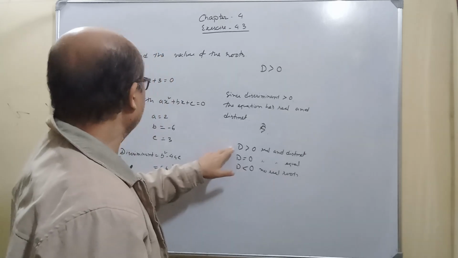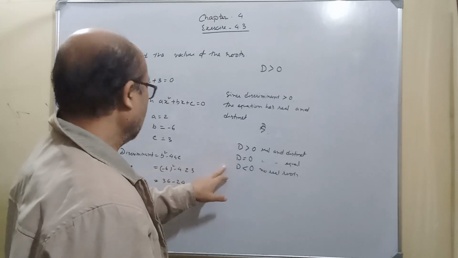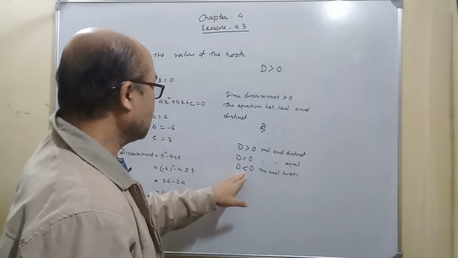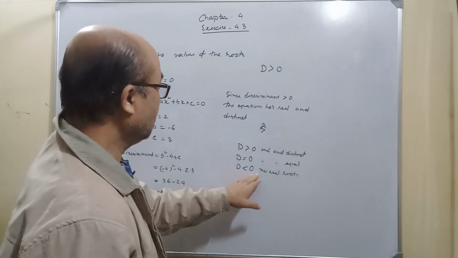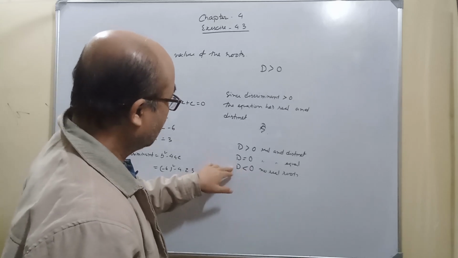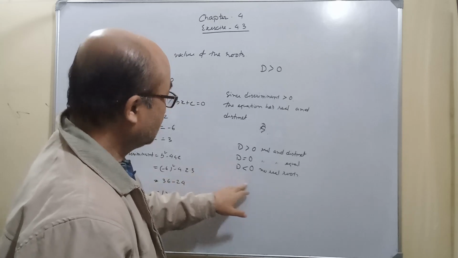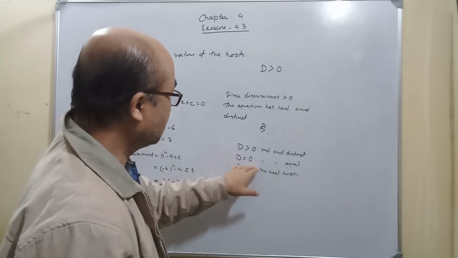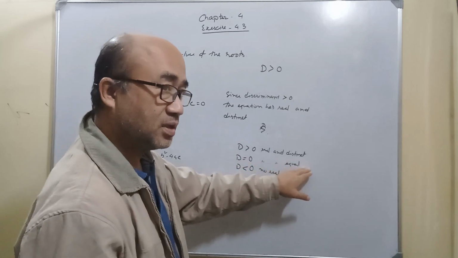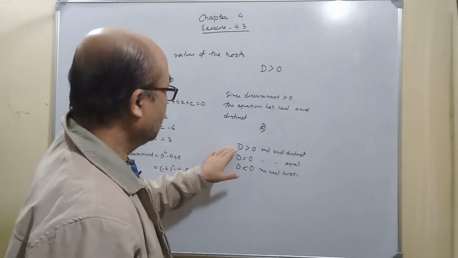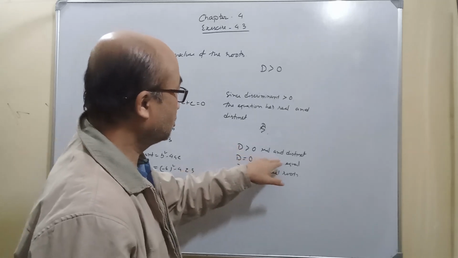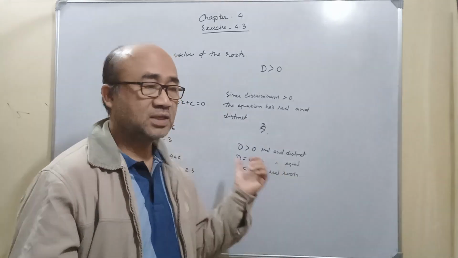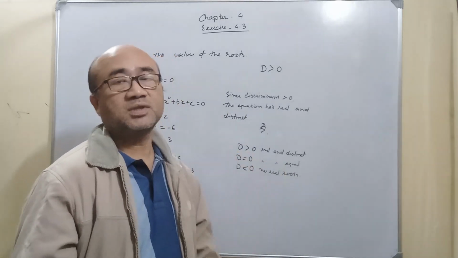In the first problem the discriminant was negative, so no real root. The second problem, discriminant was 0, so equal and real roots. And the third problem, discriminant is greater than 0, so real and distinct. So we showed examples of all three use cases.